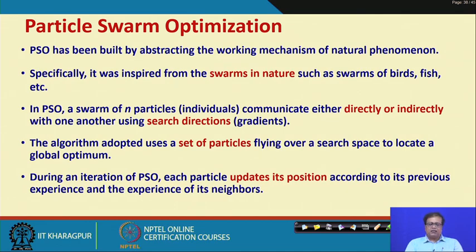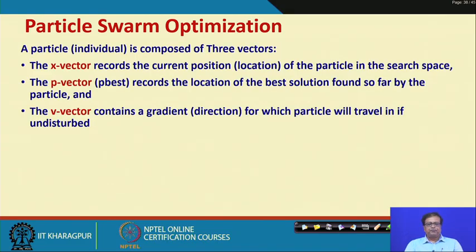Not only is each bird trying to move based on what that particular bird thinks is the best direction, but also what the group thinks is the best direction. So, it takes feedback from both the global best and the local best. It is a combination of search for the local best and the search for the global best.